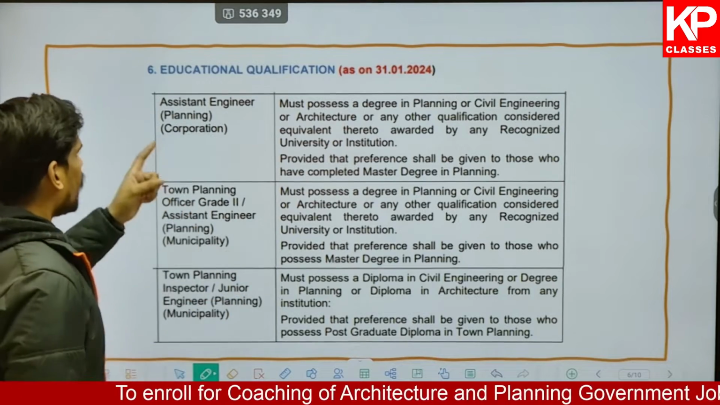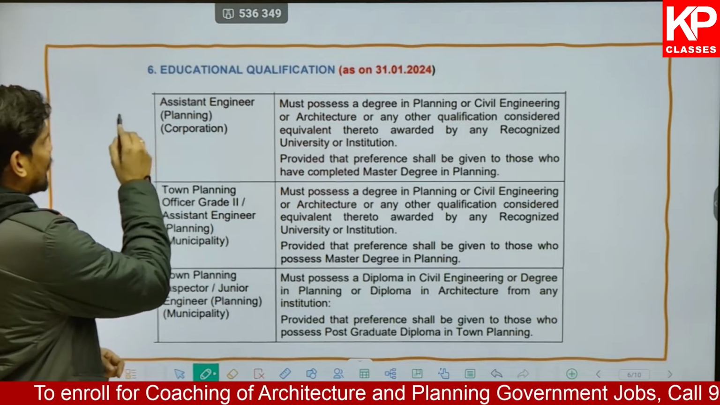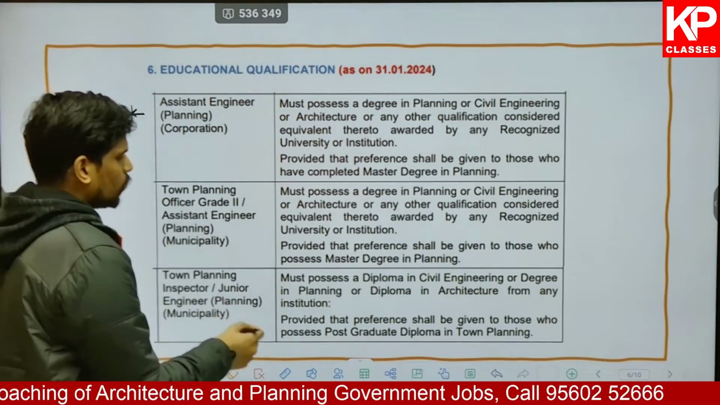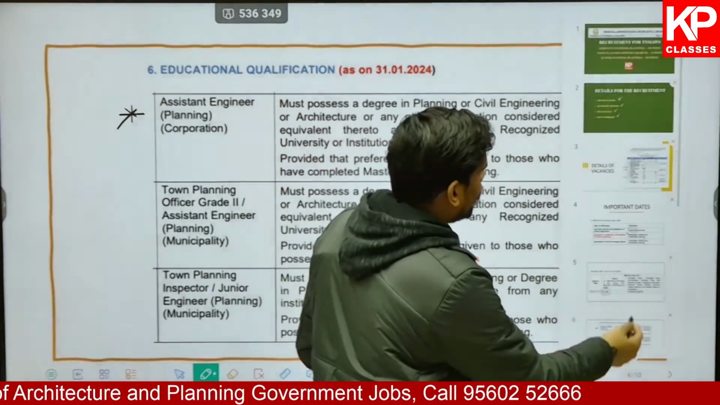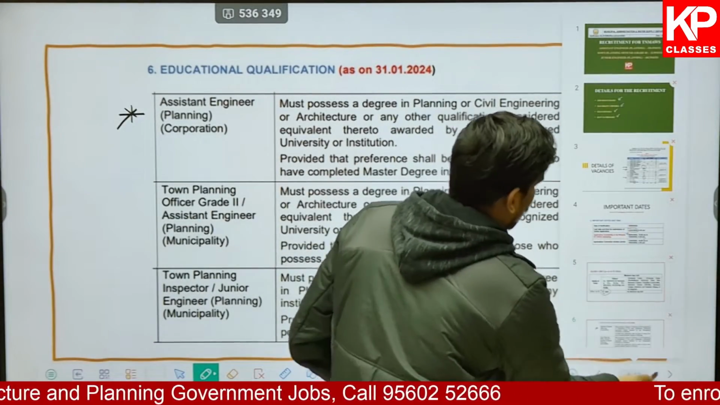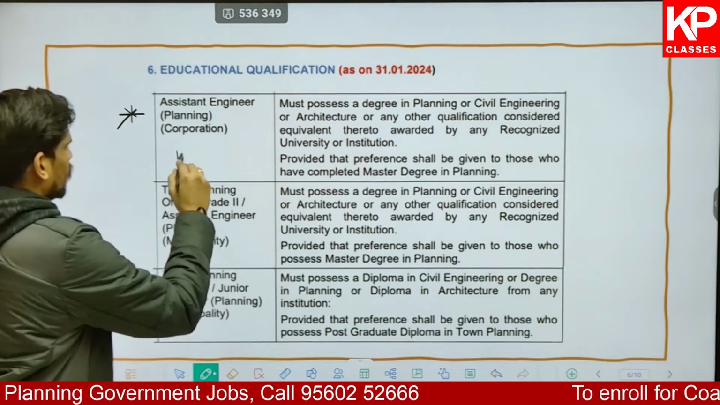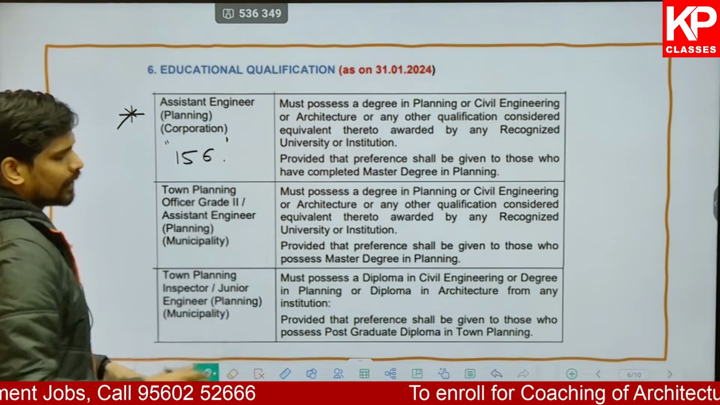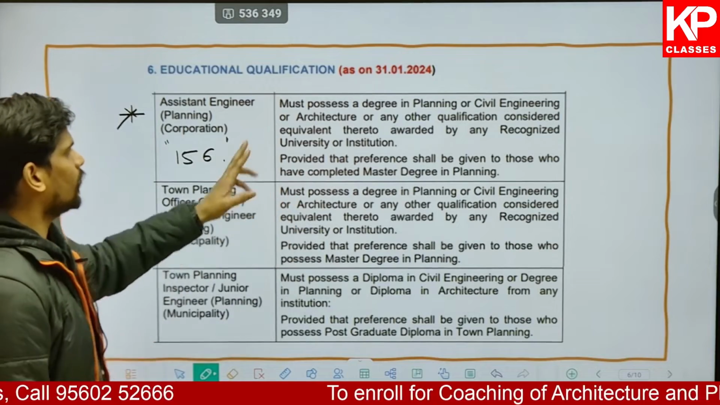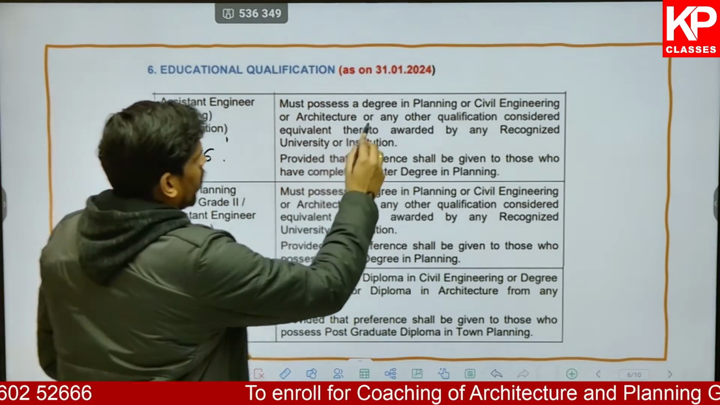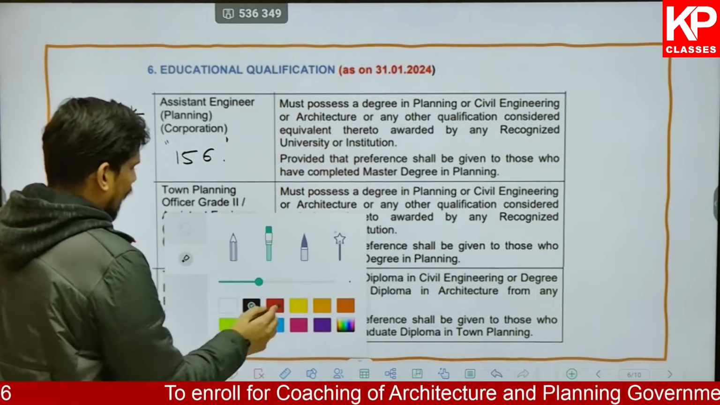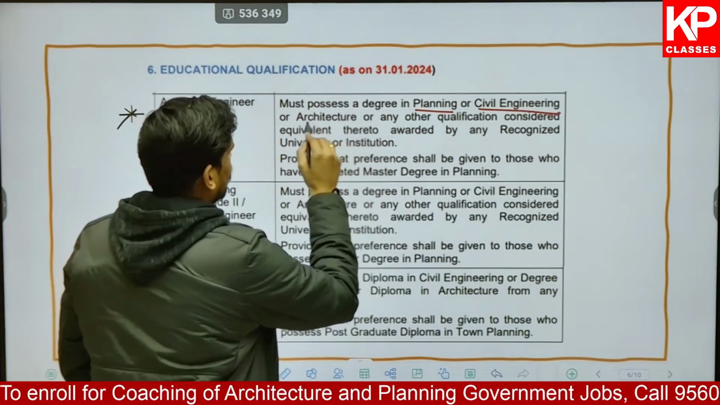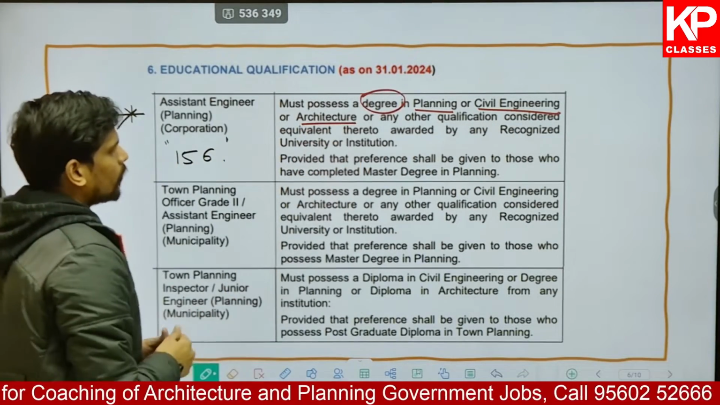Firstly, if you look into the Assistant Engineer Planning in corporation, like I told you, you had a total of 156 posts for this particular post. You have 156 openings. For this particular post, the requirement is a bachelor's degree in planning or civil engineering or architecture. So that's the requirement of degree.